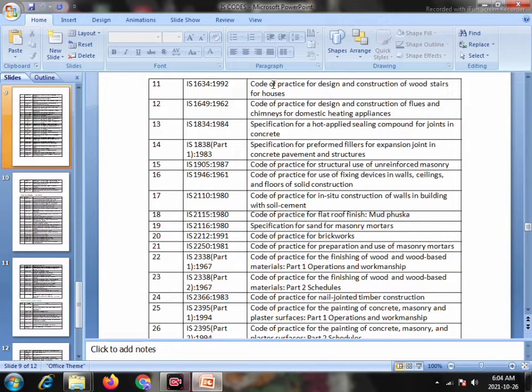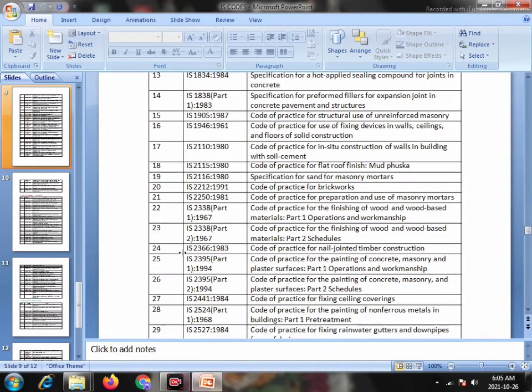Serial number 16, IS 1964 1961, Code of Practice for Use of Fixing Devices in Walls, Ceilings and Floors of Solid Structure. Serial number 17, IS 2110 1980, Code of Practice for In situ construction of walls in buildings with soil cement. 18, IS 2115 1980, Code of Practice for flat roof finish mud phuska. 19, IS 2116 1980, Specification for sand for masonry mortars. 20, IS 2212 1991, Code of Practice for brickwork. 21, IS 2250 1981, Code of Practice for preparation and use of masonry mortars.